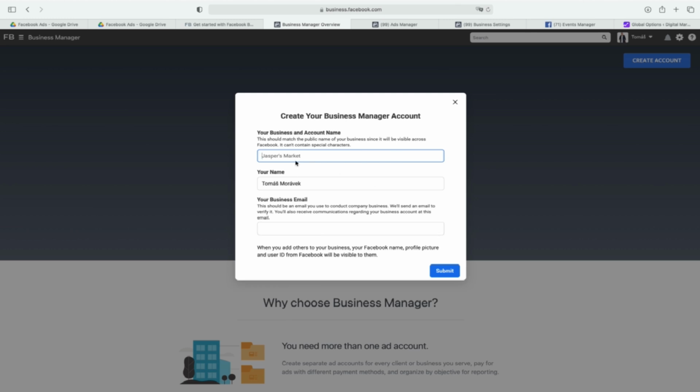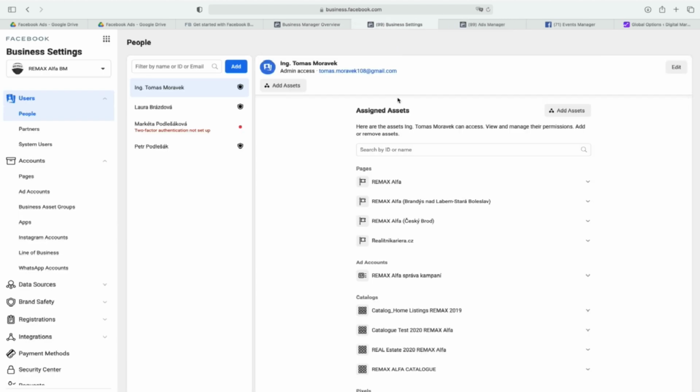I already did this process, so when I do it, Facebook will tell me you have already done this. And then you will be guided how to do the setup for Facebook Business Manager. So you just need to create your Business Manager account. And then I will continue and explain a little bit more about business settings. So you will be guided to add your page, to add your ad account, or to create a new ad account, and you will be guided to set up your payment.